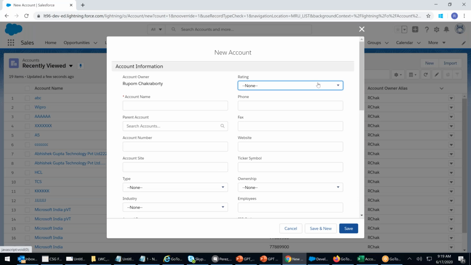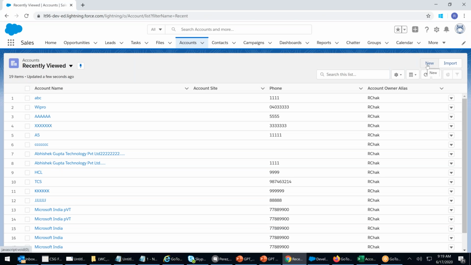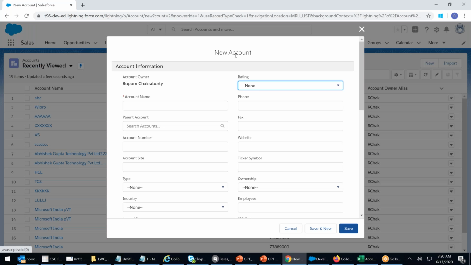I should load the page that I created. All the default actions of these default buttons, I want to overwrite. Whenever I click on new, I want the page that I created to load.